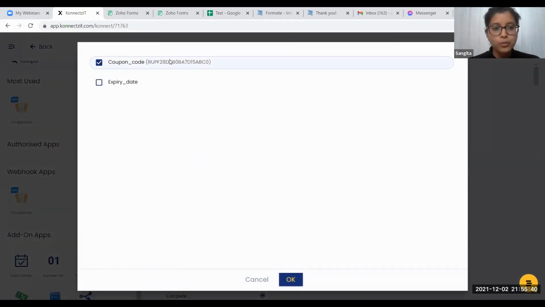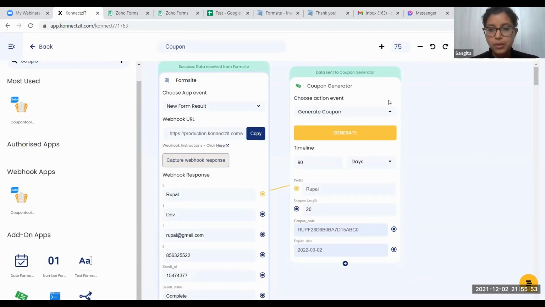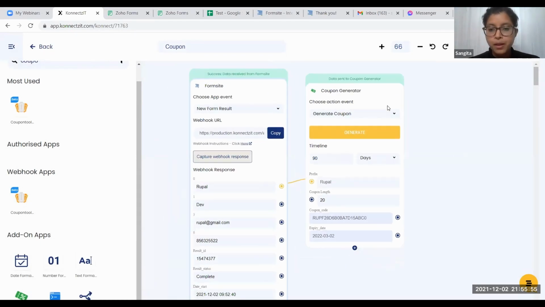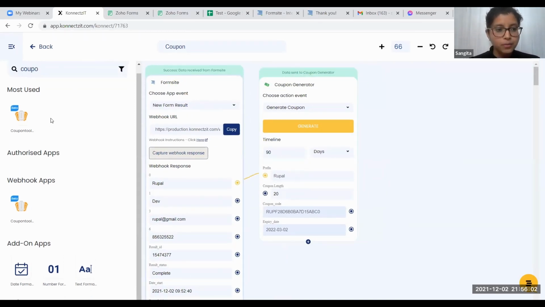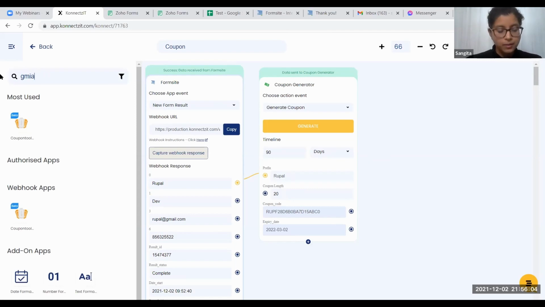And this is the coupon which has been generated. As you can see, this is the prefix, and the total length is the length which I had given for my coupon, and this is the expiry date. So you can actually use these attributes and possibly send it to a Gmail, or you can even put it to the Google Sheets. So we'll actually mail it.